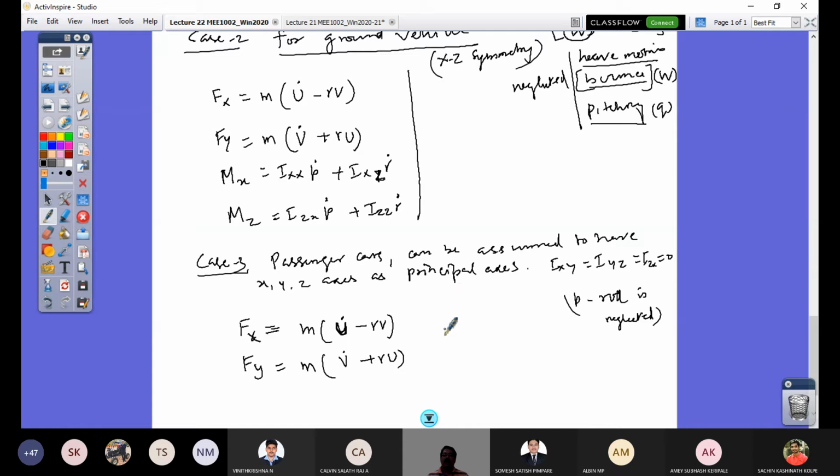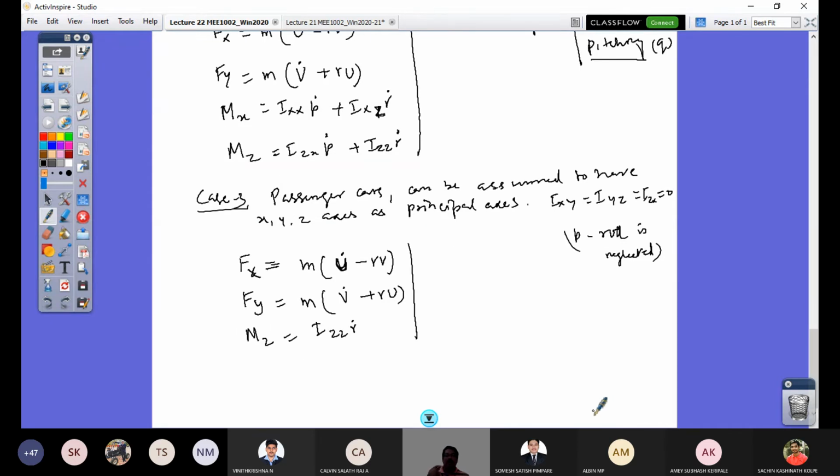So product of inertia terms are not going to be there. So you see that the equation Mz alone is required, and that equation is going to be Izz into r dot. So the p and these terms go off. So I would have my three equations required for a passenger car, considering the axis at the centroid location, the center of gravity location, or the principal axis. There is no effect of product of inertia terms. So this is case 3.